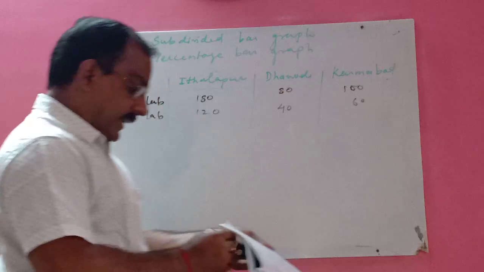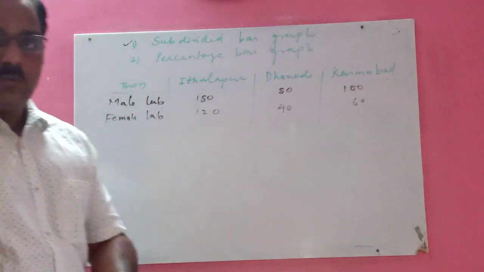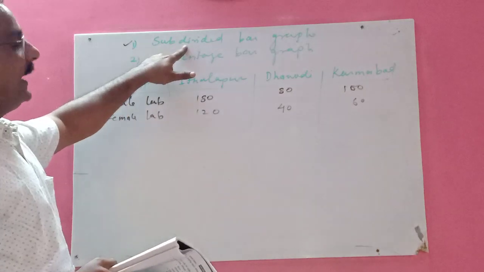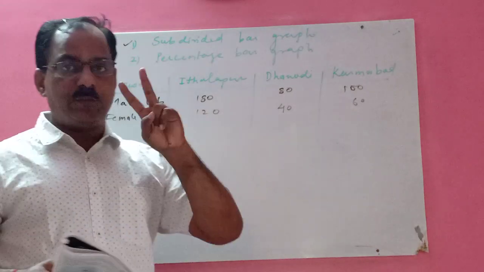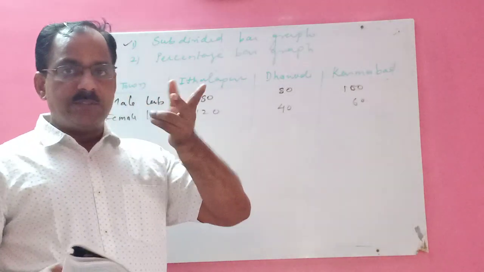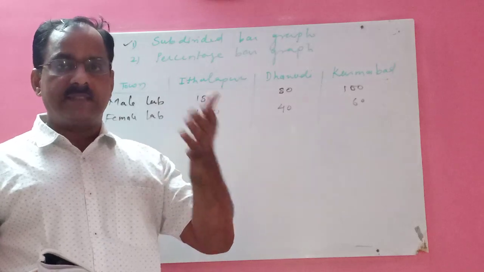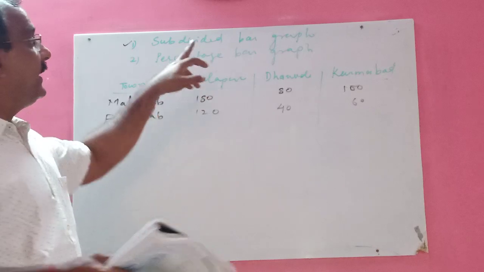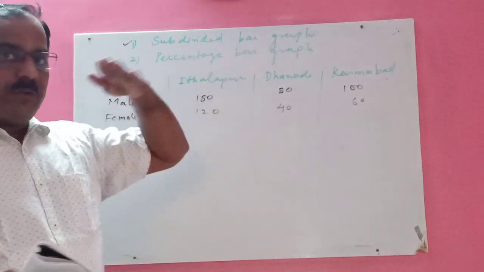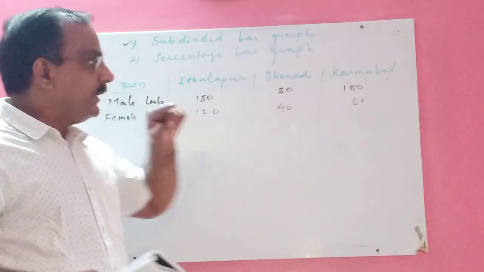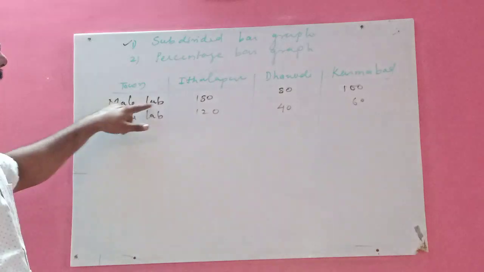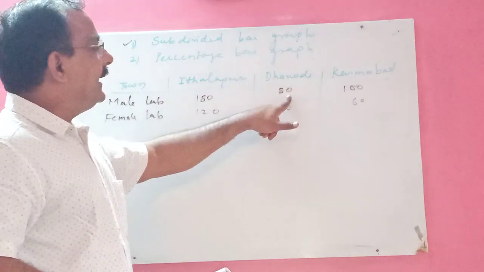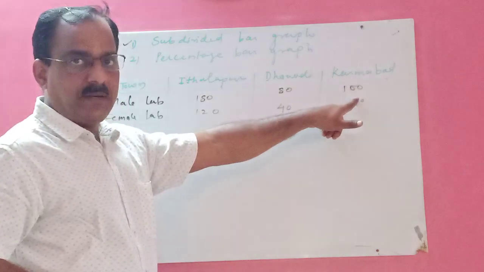So my dear children, whenever you want to prepare a subdivided bar graph, see, the word subdivided means this bar is divided into two parts or three parts depending upon your problem. So you have to draw a bar graph, but you have to divide the same bar. Here we have male labors, 180 in this village, similarly 80 and 100.